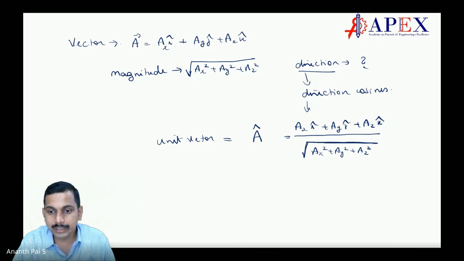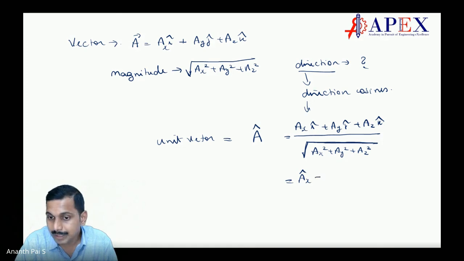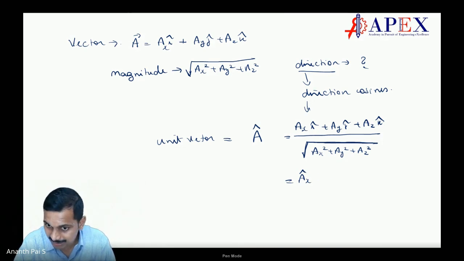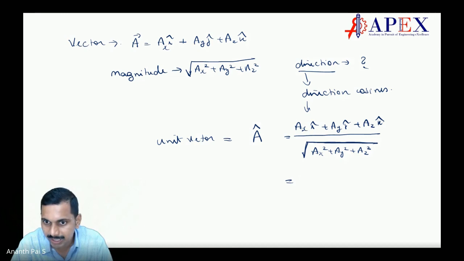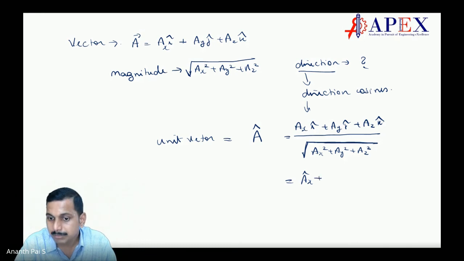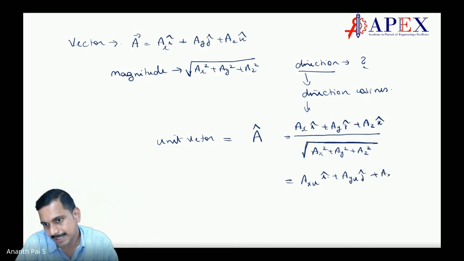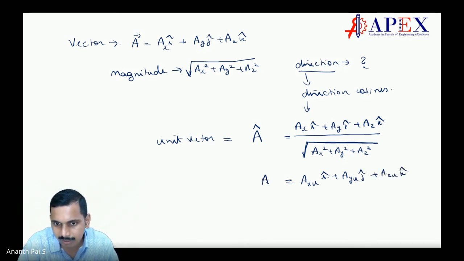Students, we don't generally put ijk, because a_x into i we put directly. So I'll say unit vector a cap is a_xu i plus a_yu j plus a_zu k.